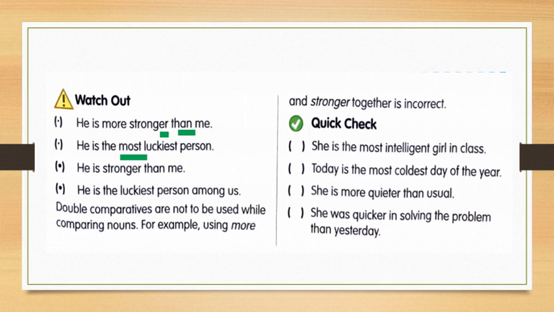He's stronger than me. Stronger we have written, we have added than. He's the luckiest person among us. Since among is there, that's why we have used luckiest.